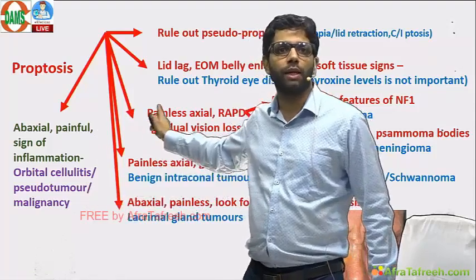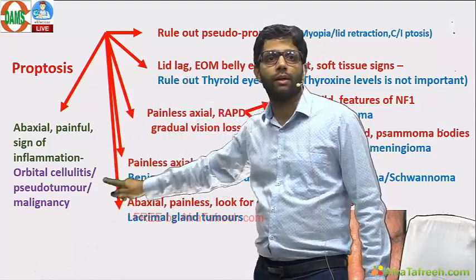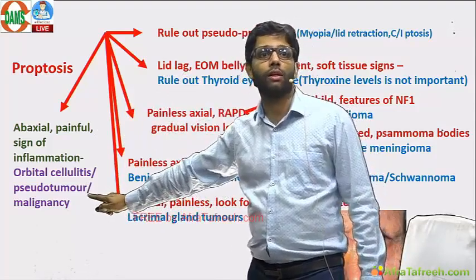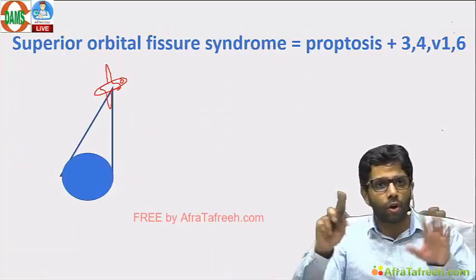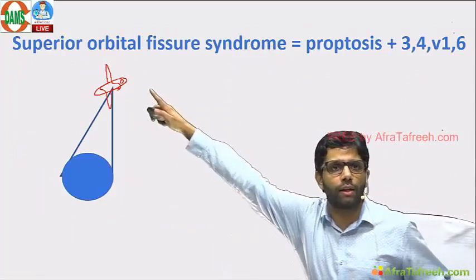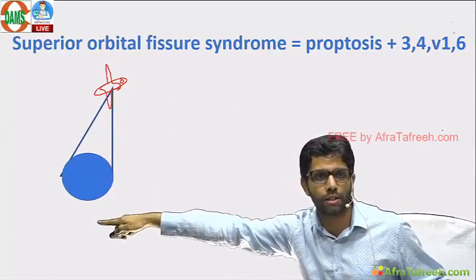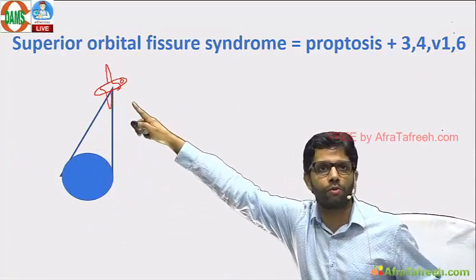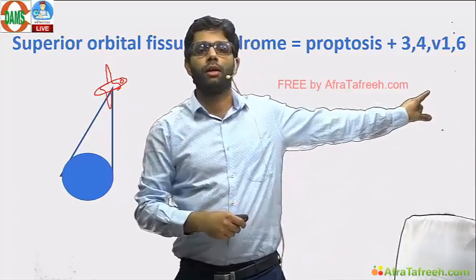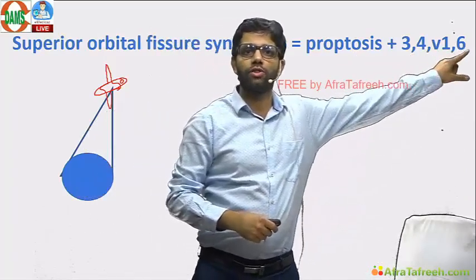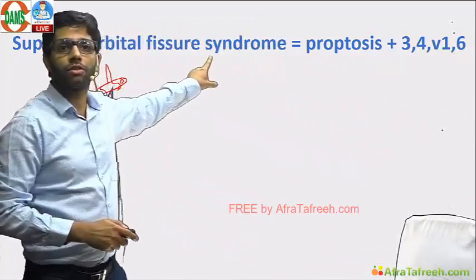Differentiate between pseudotumor and thyroid. Extraocular muscle, only the belly is involved in thyroid. Here the belly and tendon are also involved in pseudotumors. If all these conditions which I have told you are occurring in the superior orbital fissure, pushing the eye into proptosis, leading to superior orbital fissure syndrome, there will be 3, 4, 6 nerves involvement. Means proptosis plus ophthalmoplegia plus V1, loss of corneal sensations. That is superior orbital fissure syndrome.